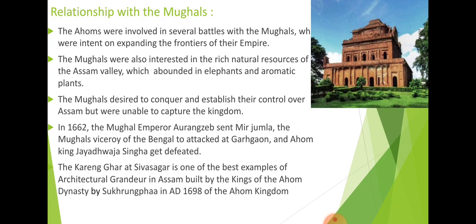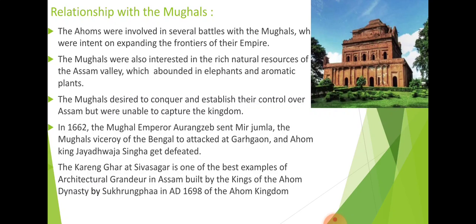The Ahoms had fought several times, and they defeated the Mughals. They did not give the Mughals the chance to cover this space.